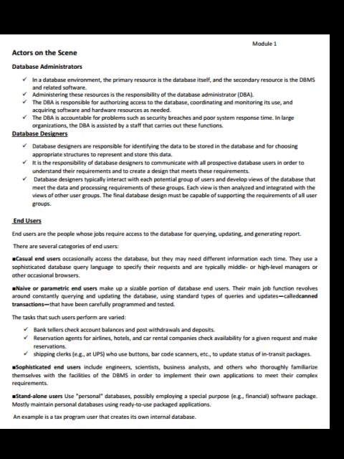The tasks that such users perform are varied: bank tellers check account balances and post withdrawals and deposits; reservation agents for airlines, hotels and car rental companies check availability for a given request and make reservations; shipping clerks, for example at UPS, use buttons, barcode scanners, etc. to update the status of in-transit packages.